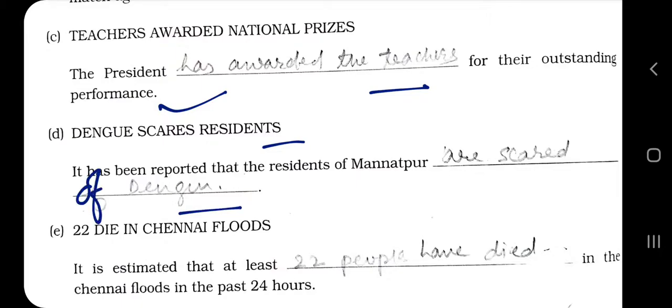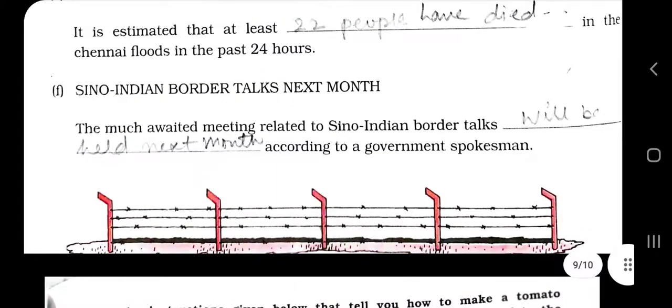It is estimated that at least 22 people have died in the Chennai flood in the past 24 hours. Sino-Indian border talks. What is Sino? Here it is China. Okay. Sino-Indian border talks next month. The much-awaited meeting related to the Sino-Indian border talks will be held next month, according to a government spokesman.